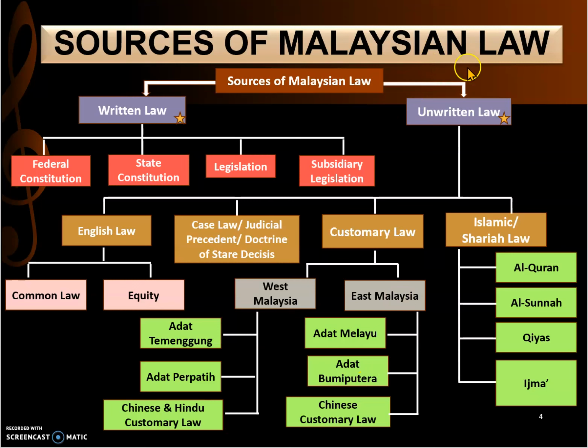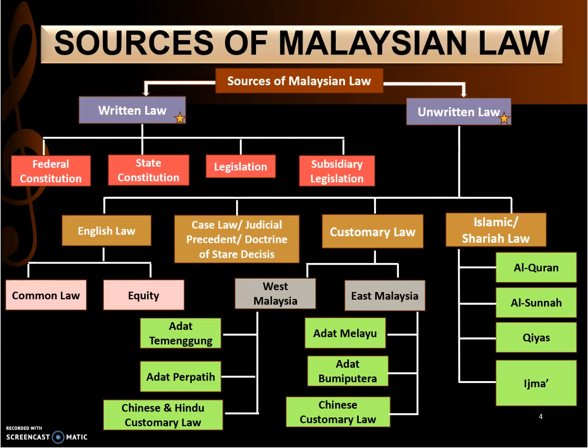We're going to start with unwritten law, which is further divided into English law, which we're going to do today, and case law, judicial precedent, or what we call the doctrine of stare decisis. The next are customary law and Islamic and Sharia law. After unwritten law, we're going to look into written law, which is the federal constitution, state constitution, legislation, and subsidiary legislation.